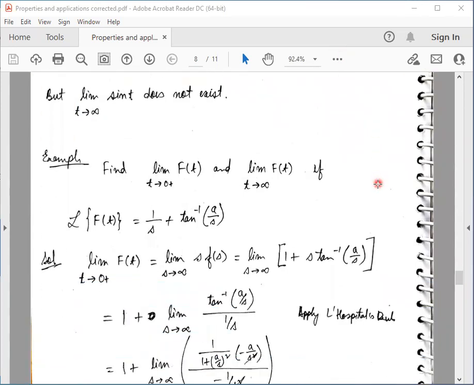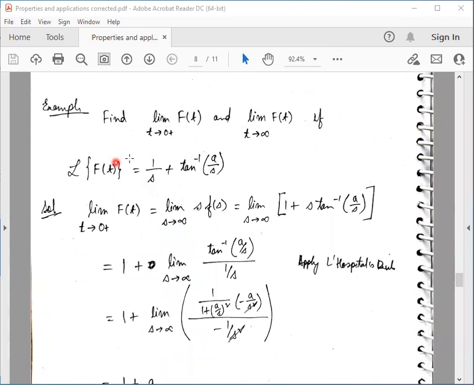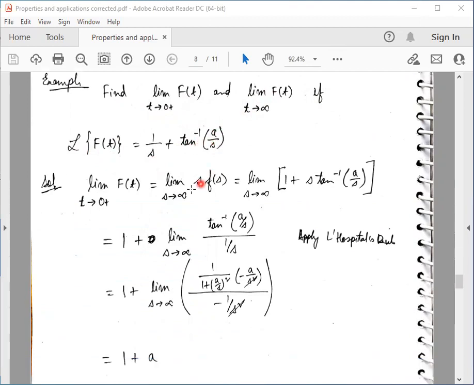Now let us look at another example. Find the limit of capital F when t tends to 0 from the right and the limit of capital F when t tends to infinity, if the Laplace transform of the function is given, that is 1 by s plus tan inverse a by s. So we use the two limiting theorems.